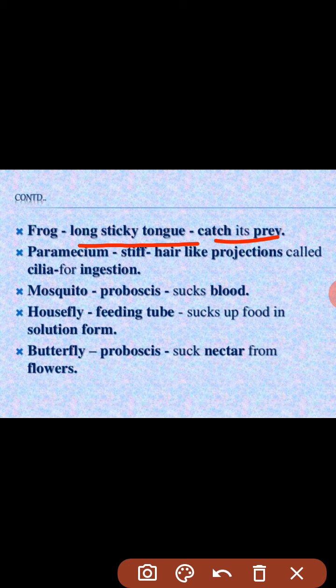The paramecium has stiff hair-like projections called cilia. These hair-like projections are outside the body. They help it catch food, the food gets inside the body of the paramecium, and the whole digestive process is done with the help of digestive juices.